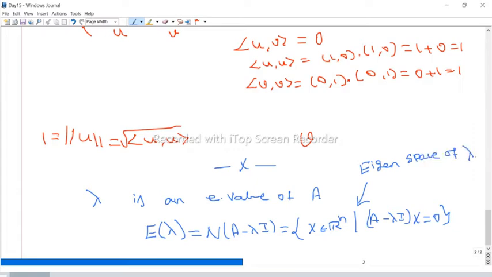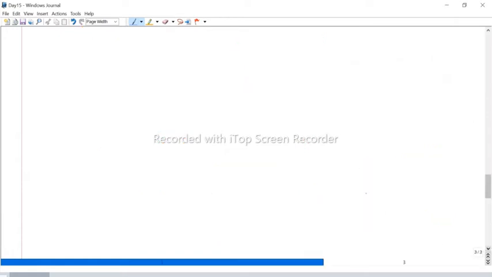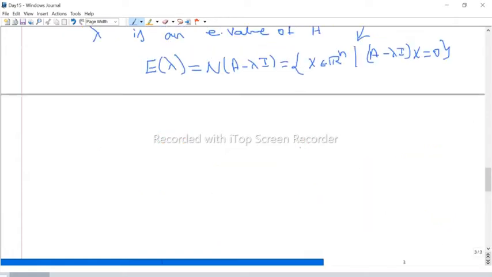The dimension of the eigenspace is nothing but the geometric multiplicity. Because E of lambda is a subspace, we can talk about its dimension.